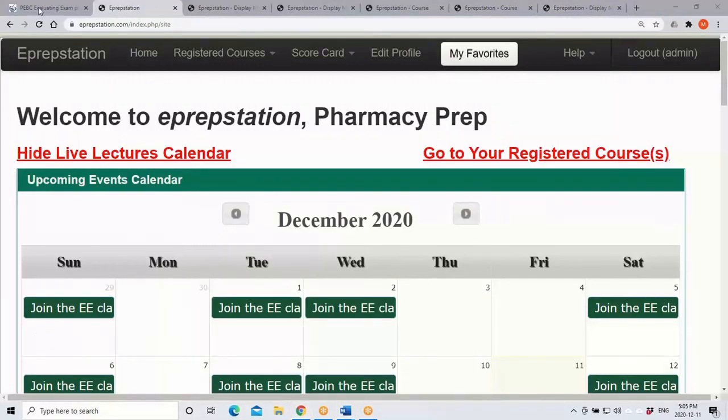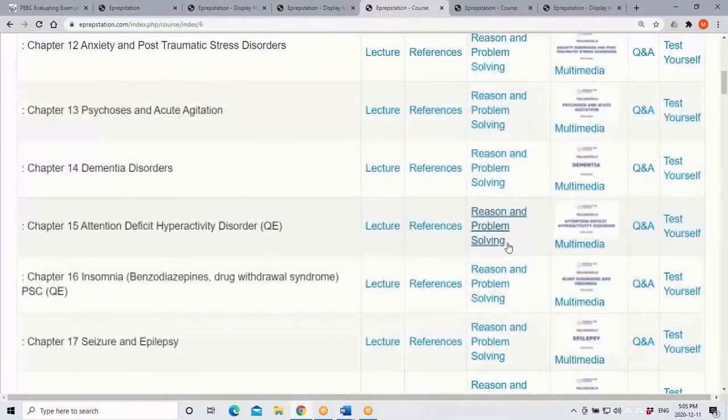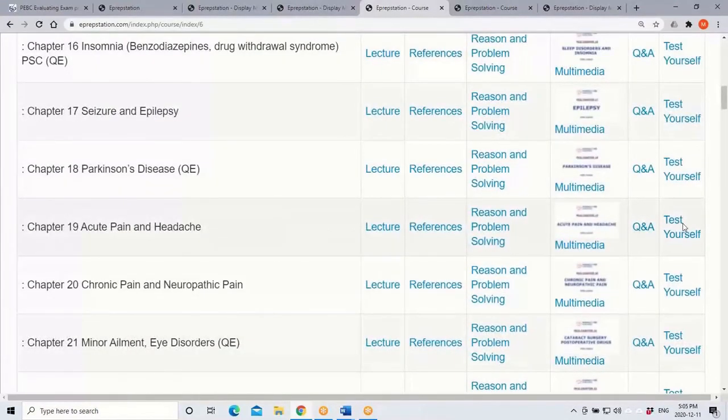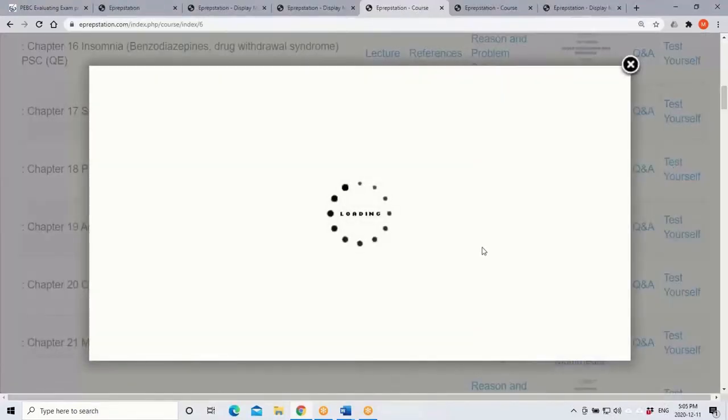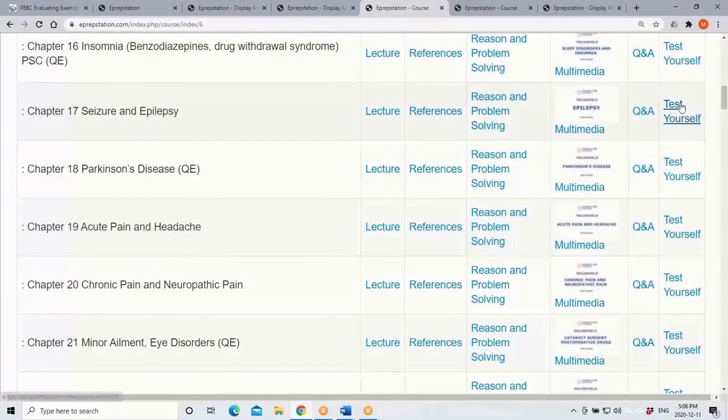Also in this question bank, for each topic you have Q&A related to this topic, and then you also have an option to test yourself. That means you can test questions right after to see how your performance does. The test yourself option will give you additional practice to see how well you're ready for this test. So test yourself is another method to make sure that you do well in your practice.